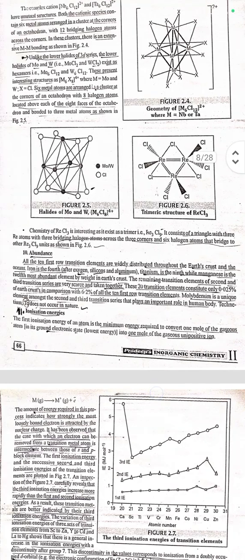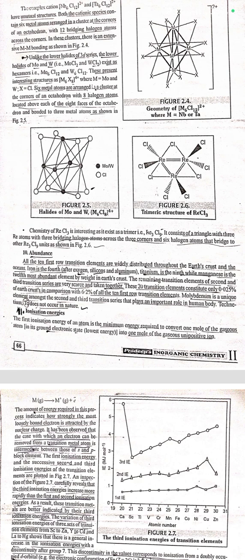Next is abundance. All the 10 first row transition elements are widely distributed throughout the earth's crust and the oceans. Iron is fourth, titanium is ninth, and manganese is the 12th most abundant element by weight in the earth's crust.